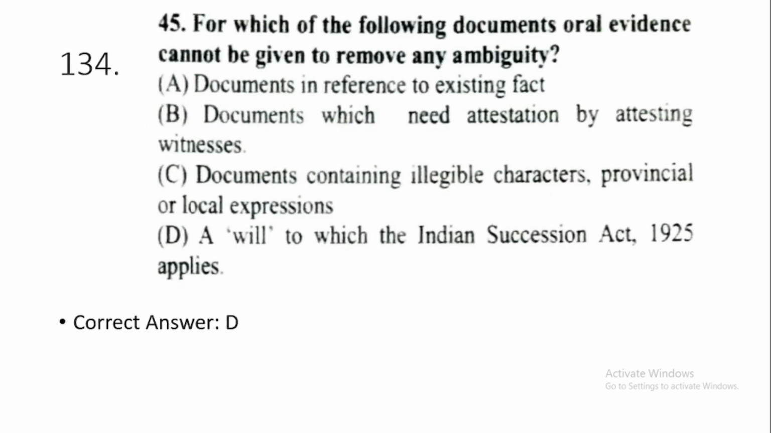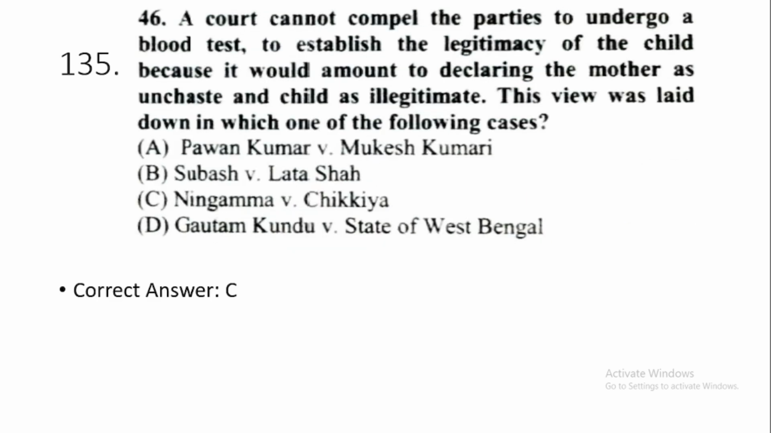Question 134. For which of the following documents oral evidence cannot be given to remove any ambiguity? This is option D, a will to which the Indian Succession Act 1925 applies. Then question 135. A court cannot compel the parties to undergo a blood test to establish the legitimacy of the child because it would amount to declaring the mother as unchaste and the child as illegitimate. This view was laid down in which one of the following cases? Option C, Ningamba versus Chikia.